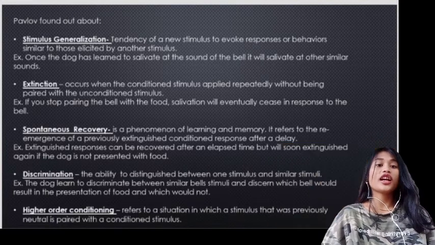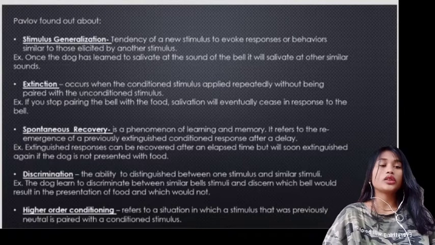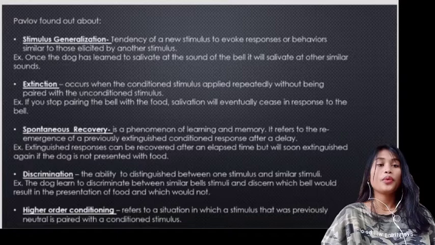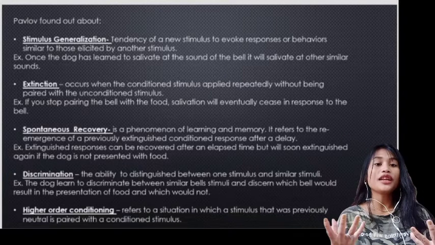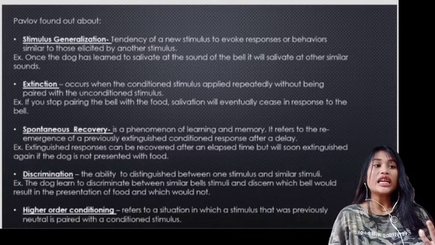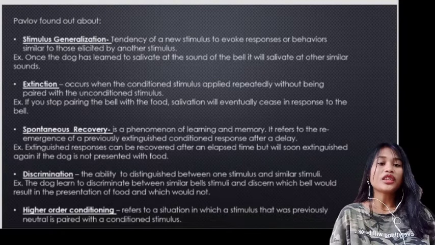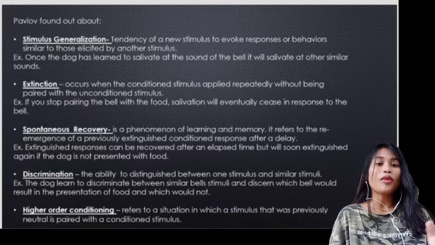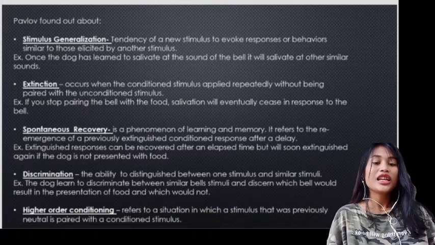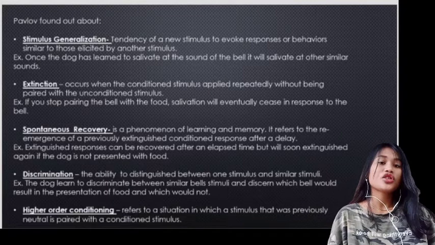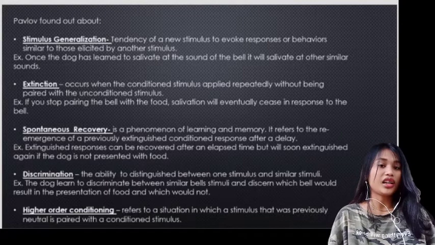The second one is extinction. It occurs when the conditioned stimulus is applied repeatedly without being paired with the unconditioned stimulus. For example, if you stop pairing the bell with the food, salivation will eventually cease in response to the bell. If you ring the bell but do not pair it with food, or instead hurt the dog, salivation will cease. The dog will not get hungry or eat.